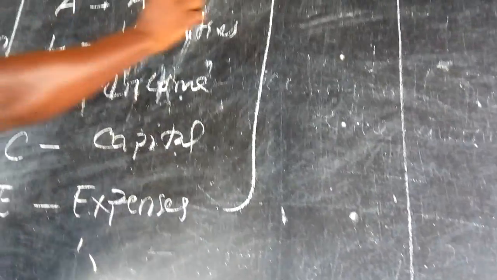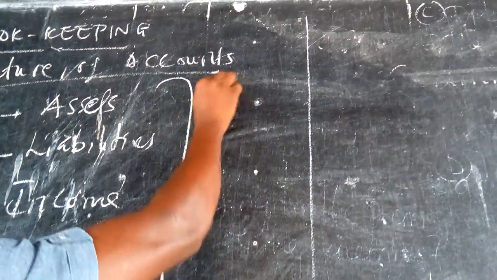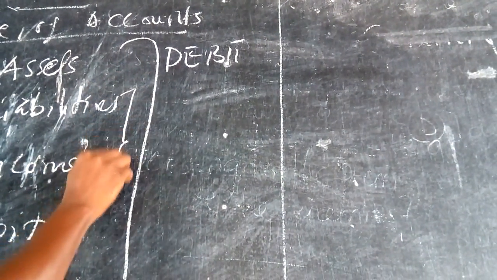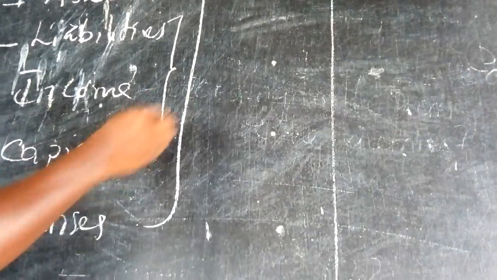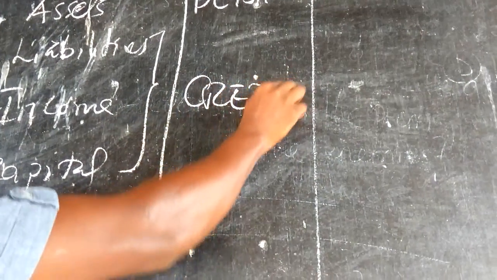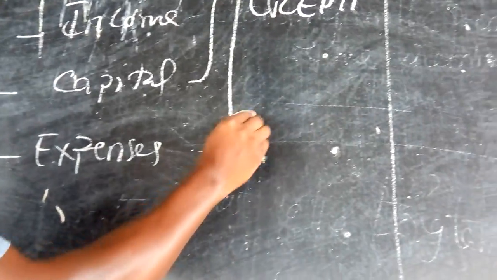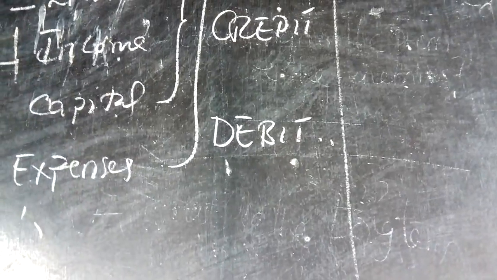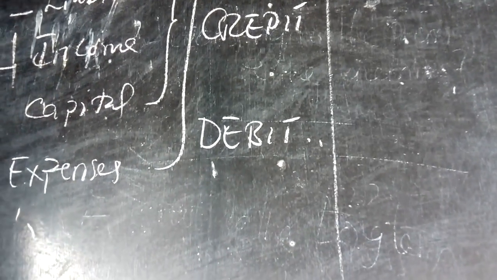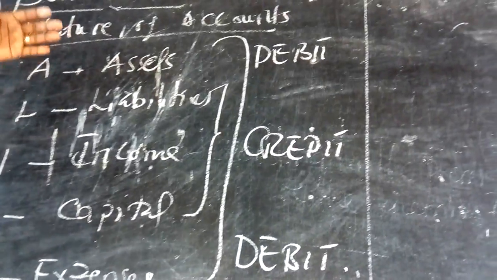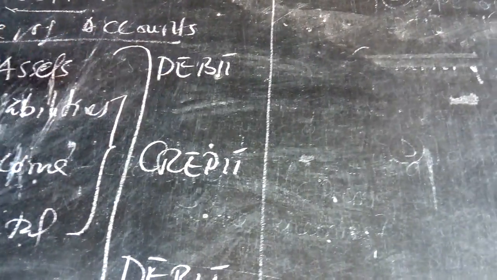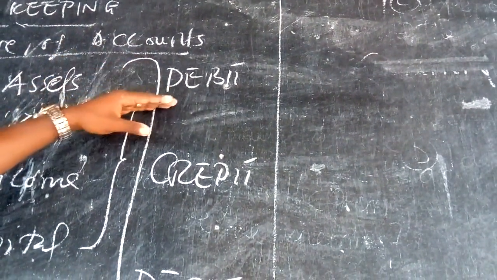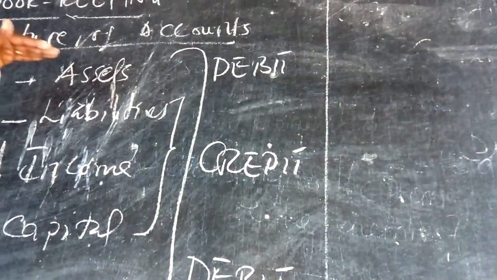ALICE. Now, when you're saying asset, all assets have the nature of debit. But these three of them, liability, income, and capital, they have the nature of credit. And the expenses also have the nature of debit. Now, if you want to increase an asset, let's say you are buying an asset, you have to make sure that you show it on the debit. And when you are closing the account of the asset, automatically the balance that will be brought forward in the next month will be on the debit side. That's why we are saying this is the nature of the assets.